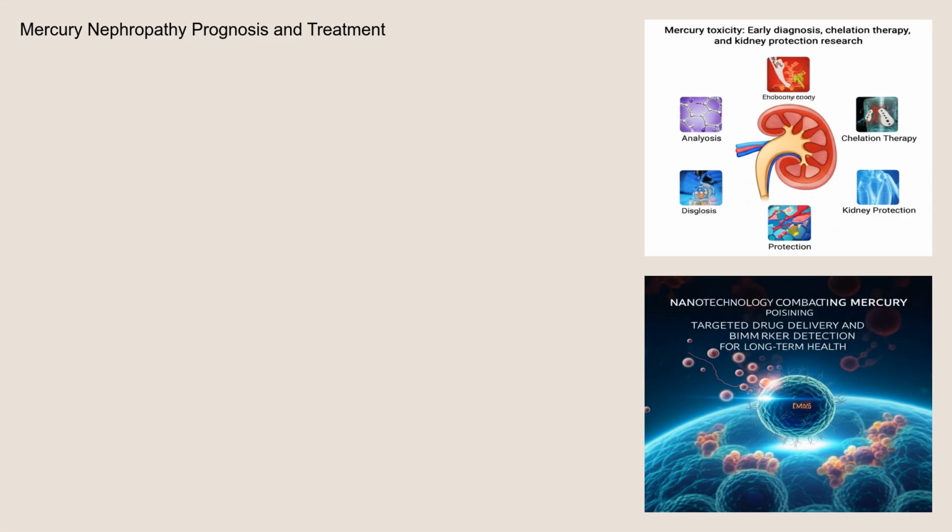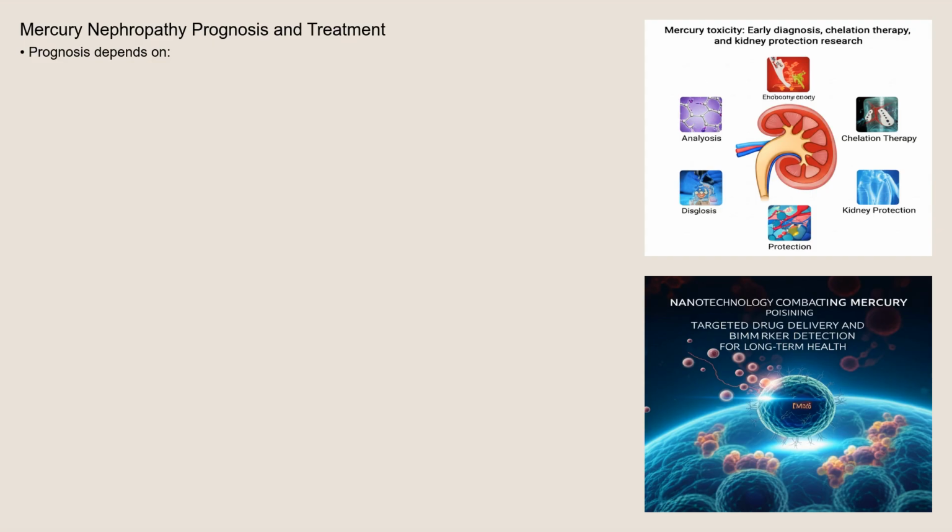The prognosis for mercury nephropathy depends on the severity of kidney damage and the promptness of intervention. Early diagnosis and removal of mercury exposure, coupled with chelation therapy, can improve outcomes and potentially reverse some of the kidney damage. However, in cases of severe or prolonged exposure, chronic kidney disease may develop, leading to a less favorable prognosis.